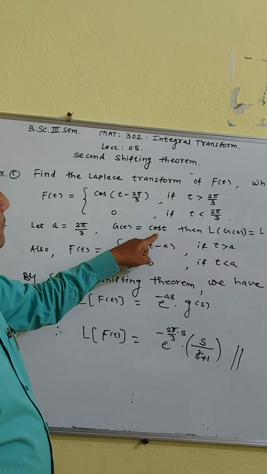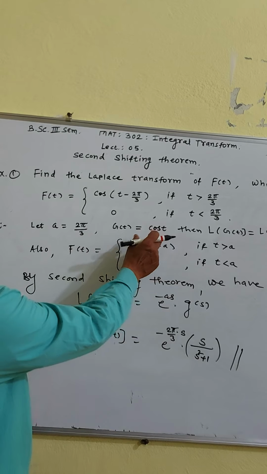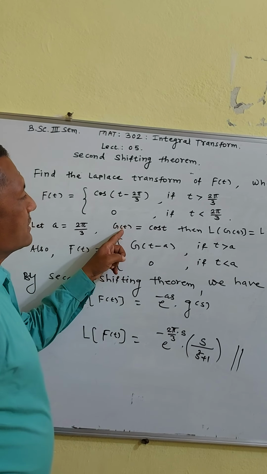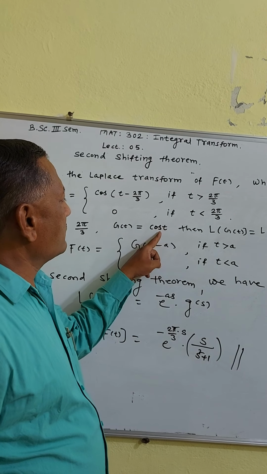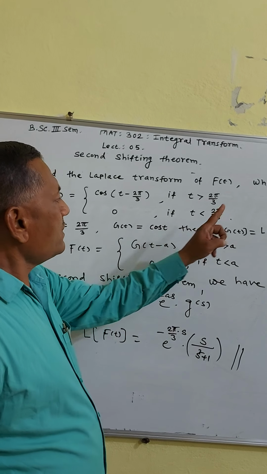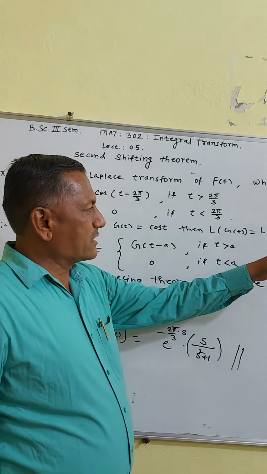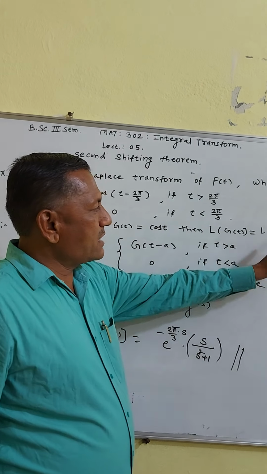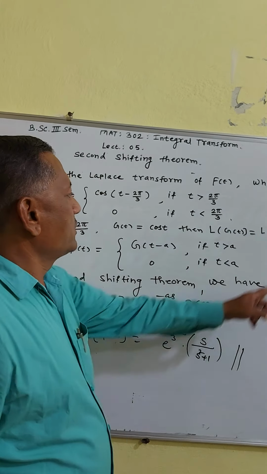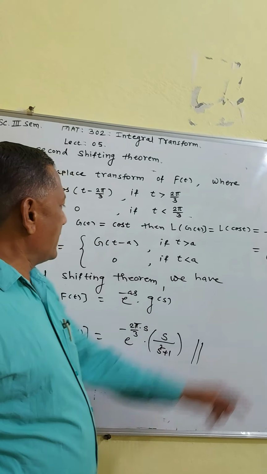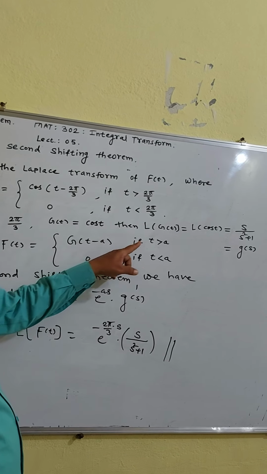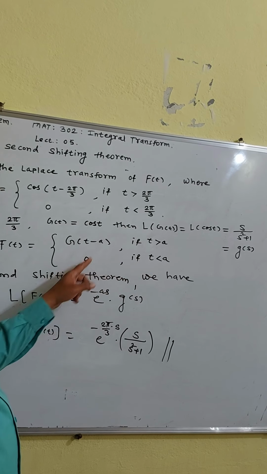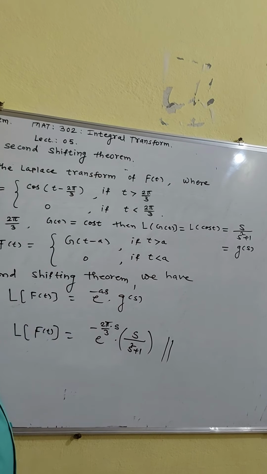Here g of t is cos t. Then the Laplace transform of g of t means the Laplace transform of cos t, which is s upon s square plus a square, where a square means 1 square. So s upon s square plus 1. Suppose it is equal to G of s. Here f of t means g of t minus a if t is greater than a, and is equal to 0 if t is less than a.